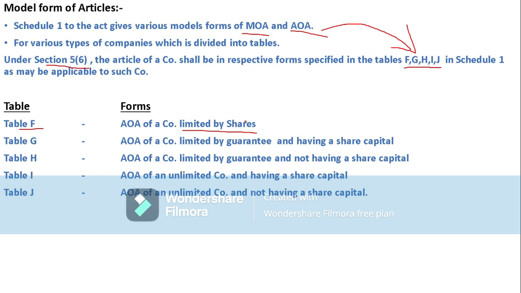This type of company may directly go for table F and include it in its articles of association. Or else, if the company is limited by guarantee, having share capital, then this company may follow table G. So the framing of articles of association depends upon the forms of articles of association according to the Companies Act.